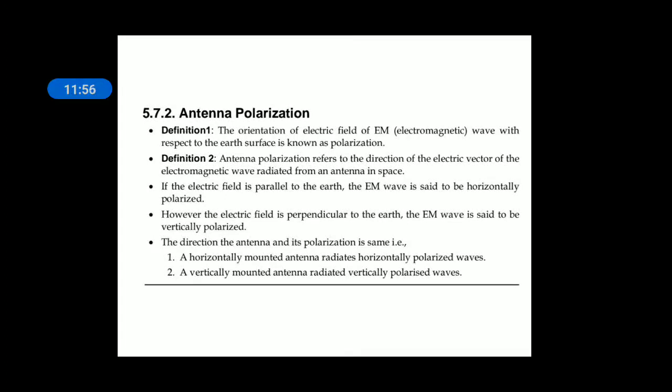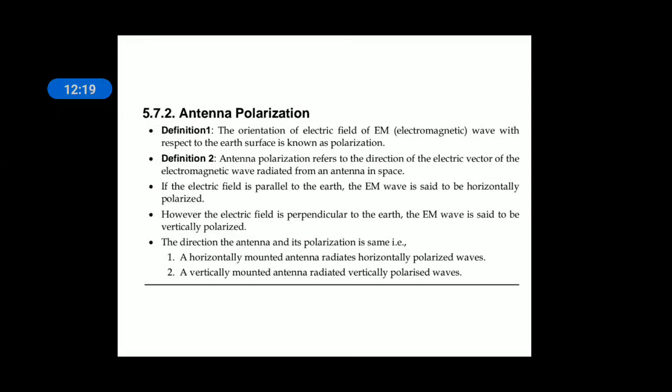Antenna polarization refers to the direction of the electric field vector of the EM wave radiated from the antenna in space. So polarization gives the orientation of the electric field vector, how it is aligned, with respect to earth, because earth is the reference.